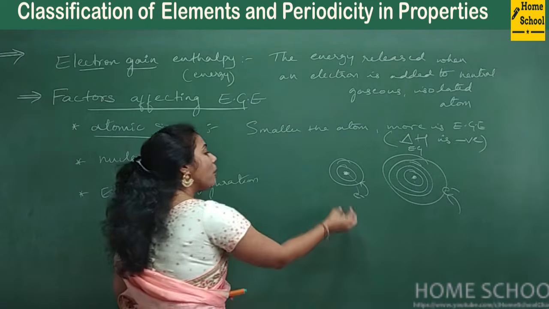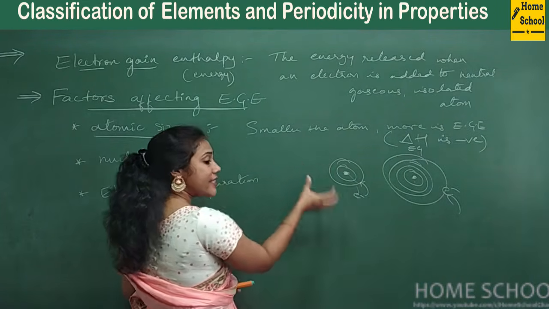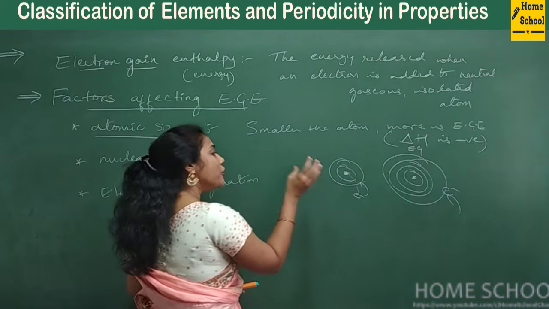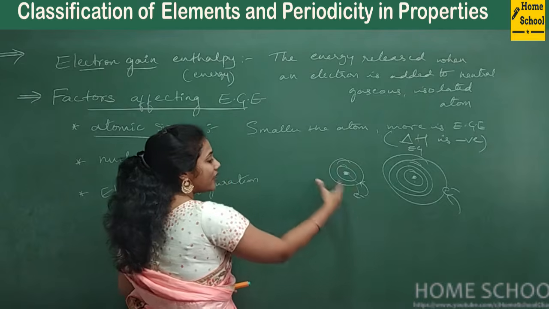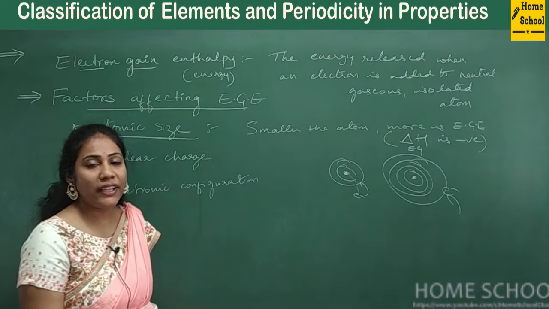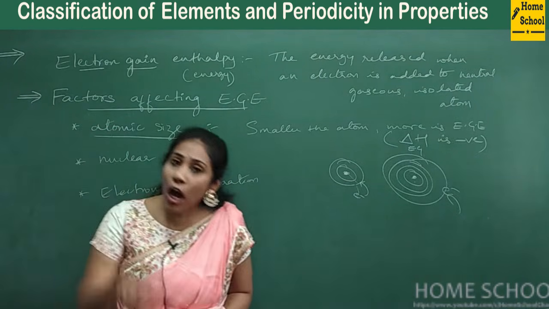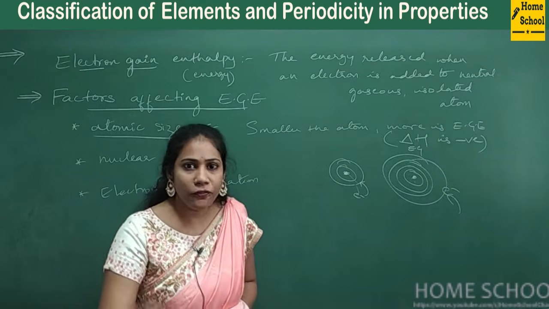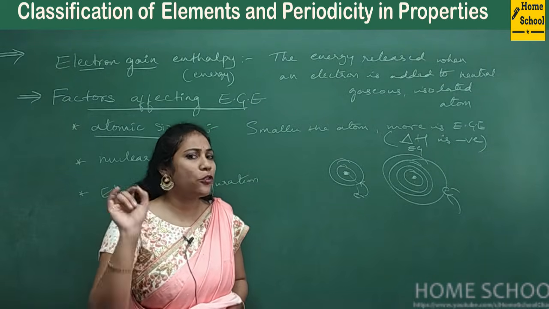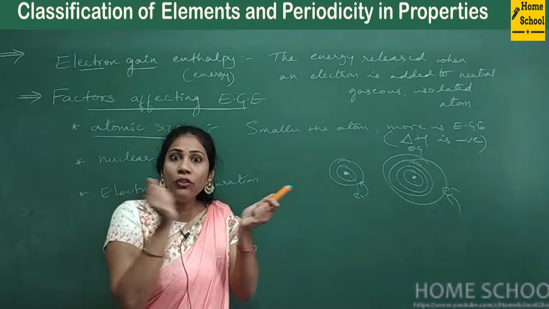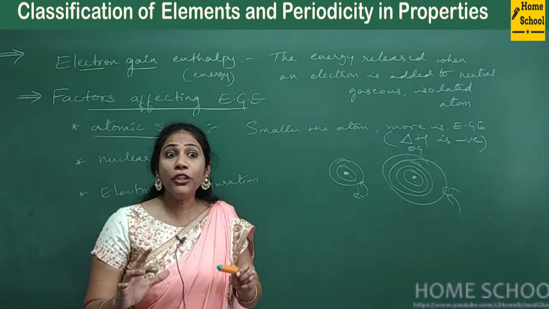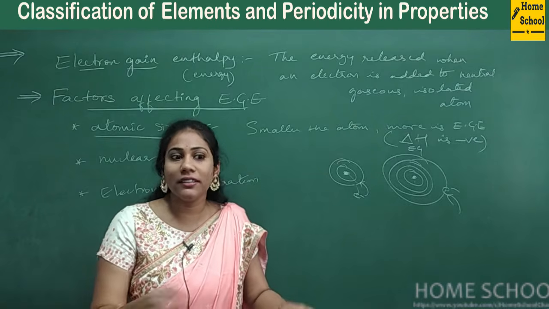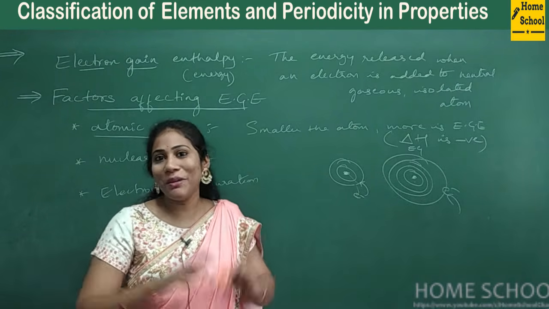Because if the atom is small, the outsider electron gets nice attraction from the nucleus. So when there is too much attraction between these two, energy is always released. Whenever attractions are formed, energy is released. Fix this point in chemistry, it helps you a lot. Whenever new attractions are generated, energy is released. Whenever you want to break an attraction, energy is supplied from outside.